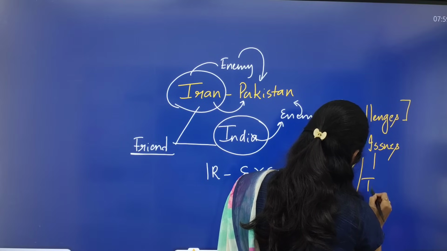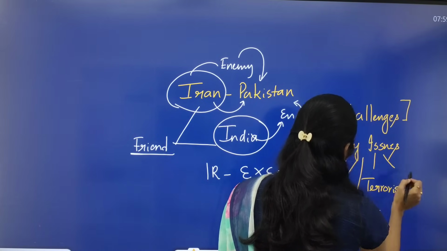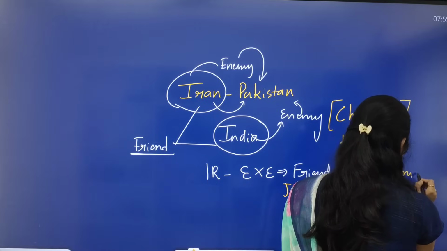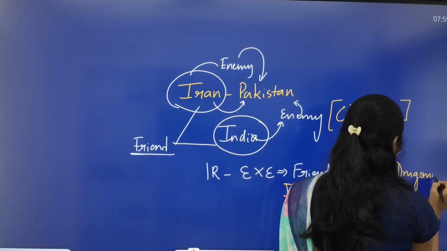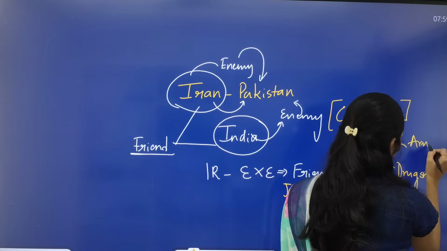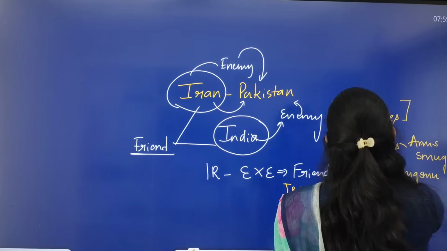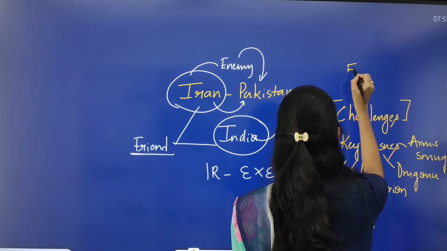And one most important threat is terrorism, and drug smuggling, and arms smuggling, that is weapon smuggling. And one more important issue is the fishermen issue.